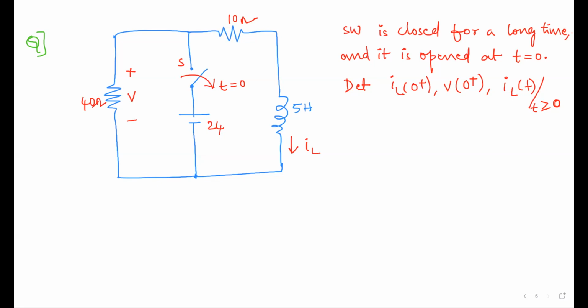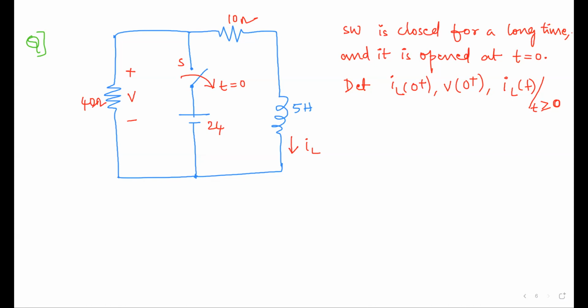That is, the time before t is equal to 0 is treated as switch closed, and after t is equal to 0 we will treat the switch as open. Suddenly we are opening that switch. So how will the voltage or current through the resistors and inductor change?